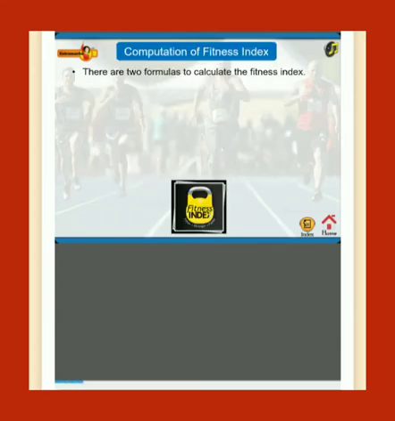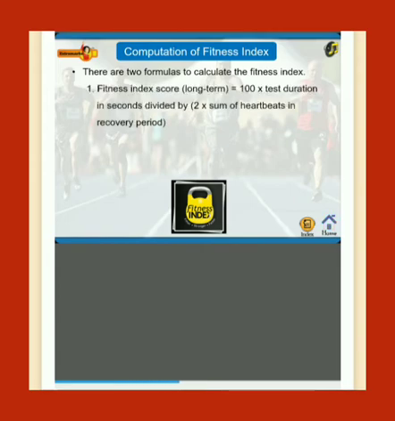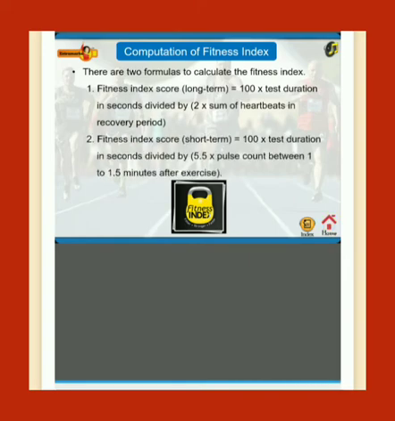Now, the fitness index. There are two formulas to calculate the fitness index. 1. Fitness index score, long term, is equal to 100 into test duration in seconds divided by 2 into the sum of heartbeats in the recovery period. 2. Fitness index score, short term, is equal to 100 into test duration in seconds divided by 5.5 into pulse count between 1 to 1.5 minutes after exercise.